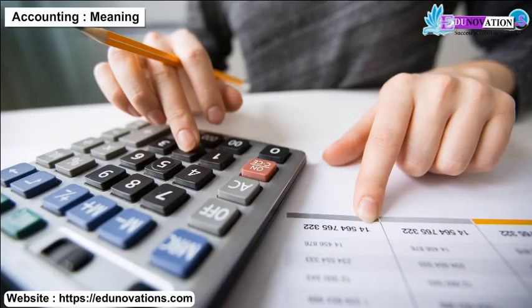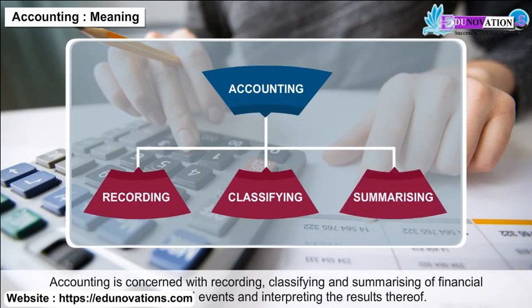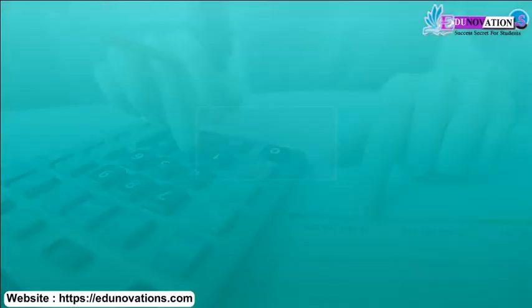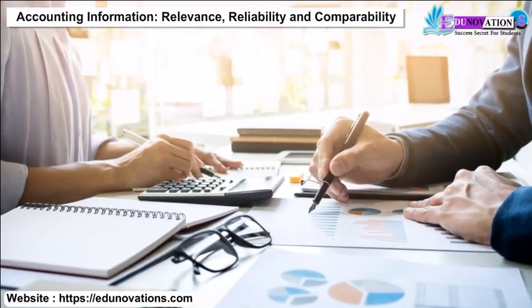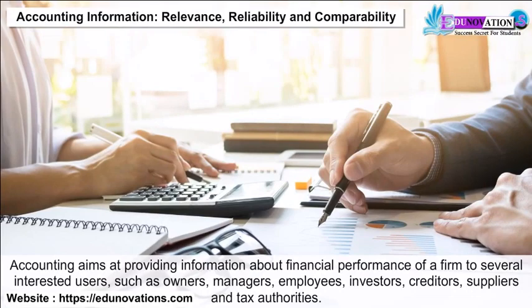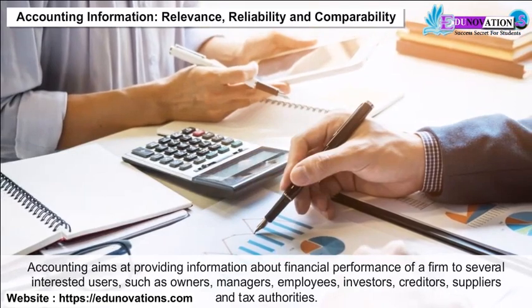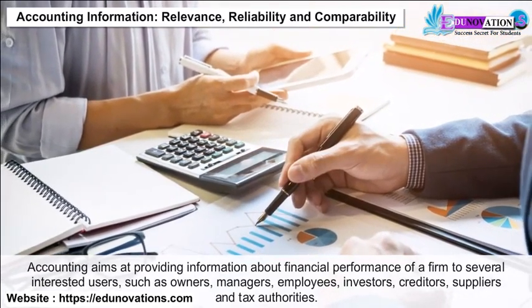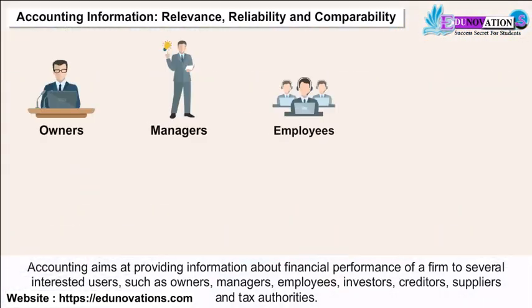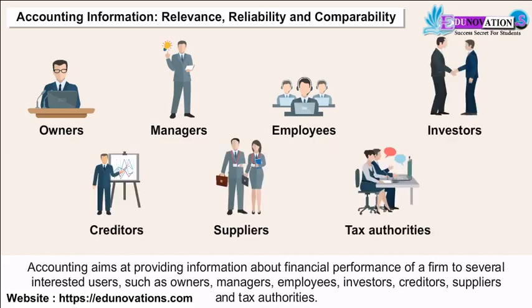Accounting meaning. Accounting is concerned with recording, classifying, and summarizing of financial transactions and events and interpreting the results thereof. Accounting information: relevance, reliability, and comparability. Accounting aims at providing information about financial performance of a firm to several interested users such as owners, managers, employees, investors, creditors, suppliers, and tax authorities.